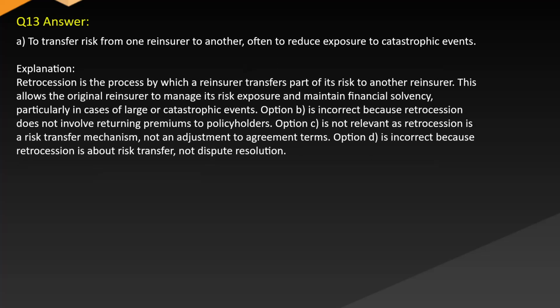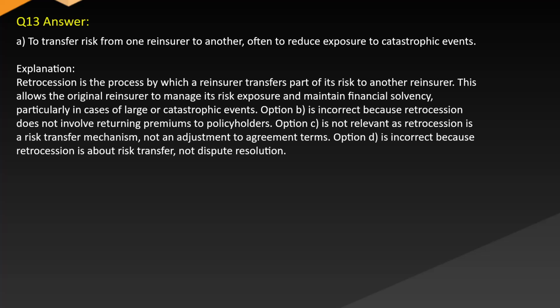Answer: A. To transfer risk from one reinsurer to another, often to reduce exposure to catastrophic events. Explanation: Retrocession is the process by which a reinsurer transfers part of its risk to another reinsurer. This allows the original reinsurer to manage its risk exposure and maintain financial solvency, particularly in cases of large or catastrophic events. Option B is incorrect because retrocession does not involve returning premiums to policyholders.